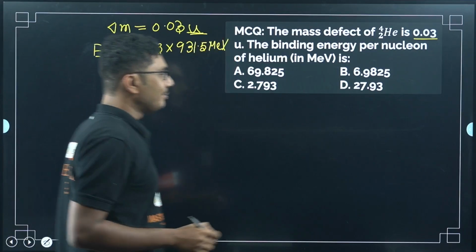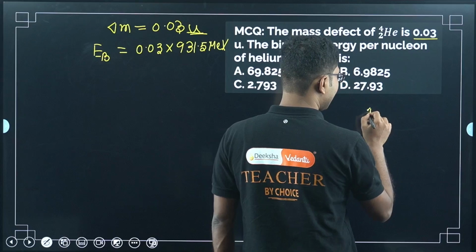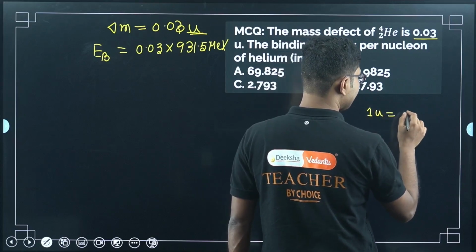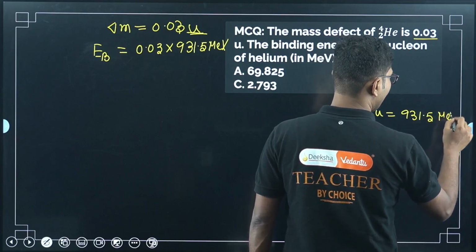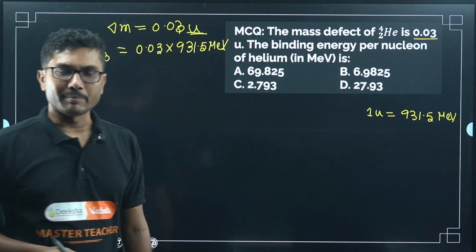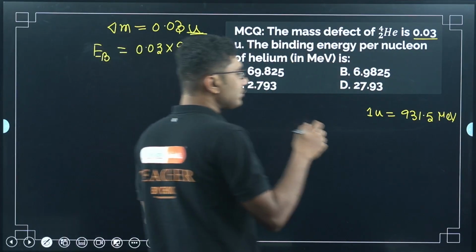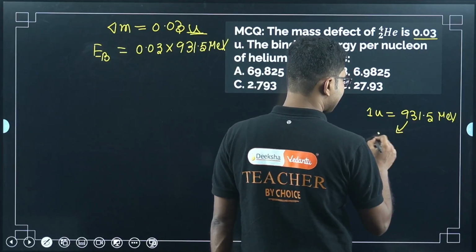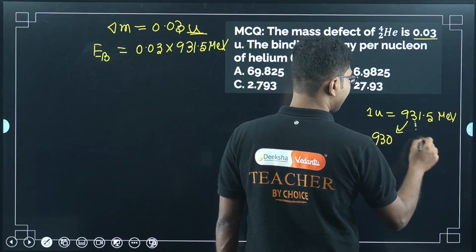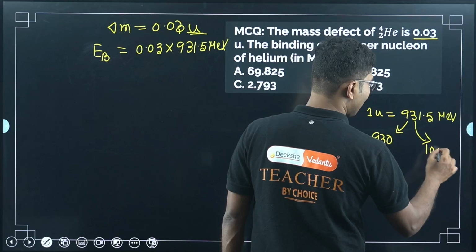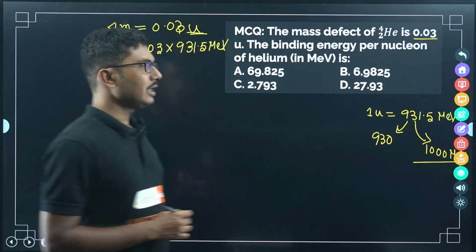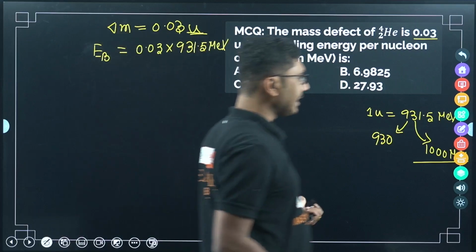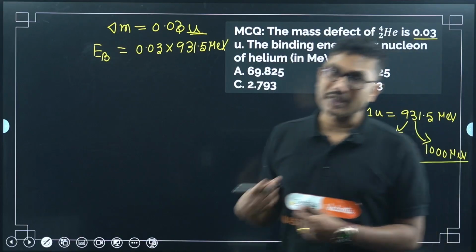This is the meaning: 1 U can directly be converted into 931.5 MeV of energy. Now, based on the problem, sometimes we will approximate this as 930 MeV, and sometimes even as much as 1000 MeV. Based on the given question and data, you can approximate it as 1000 MeV as well.